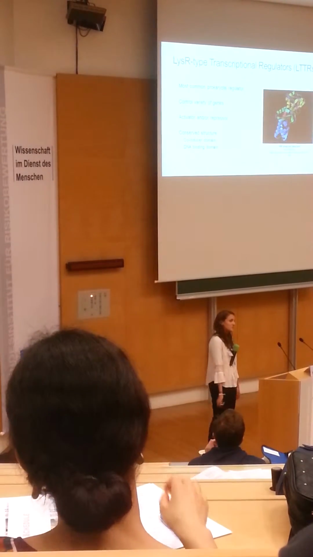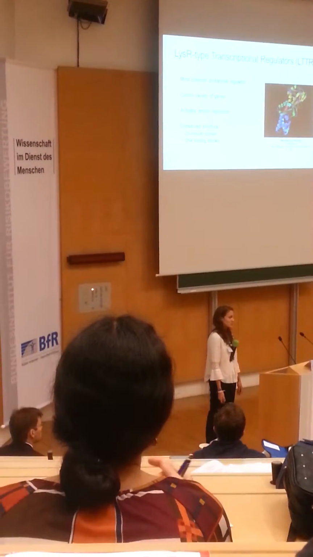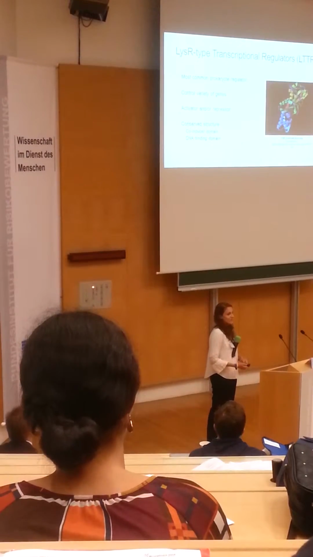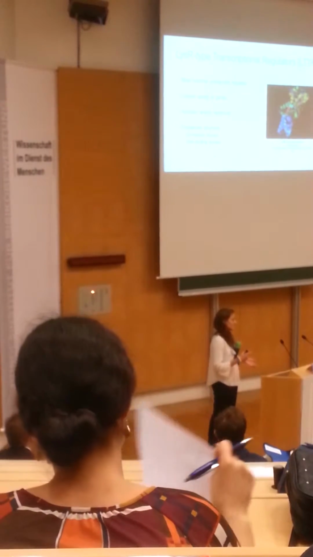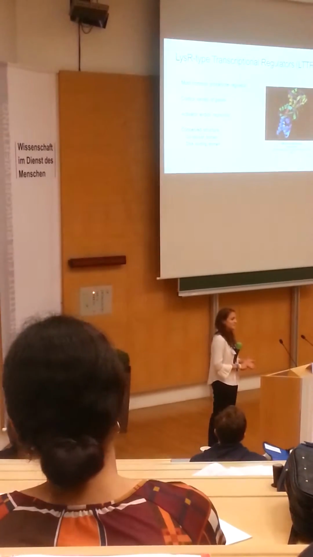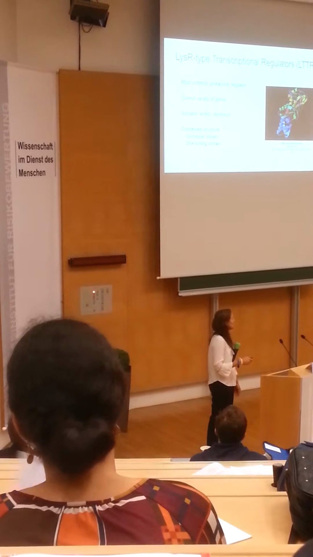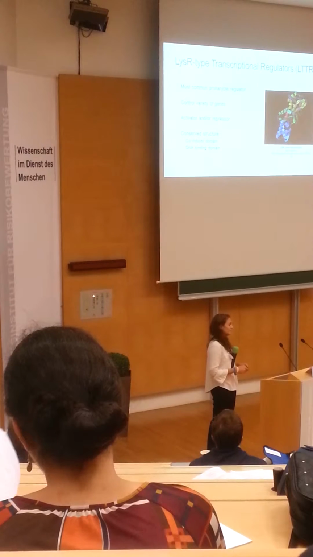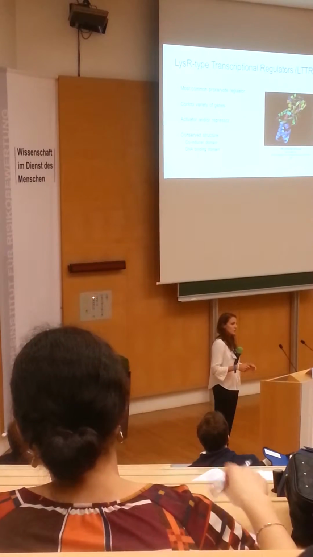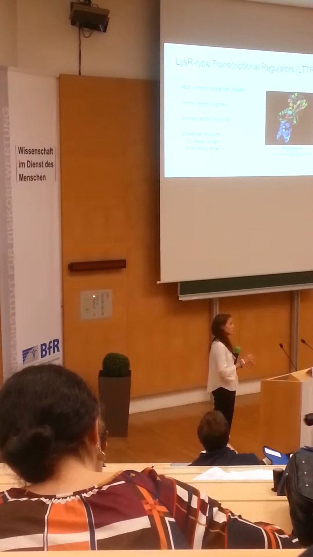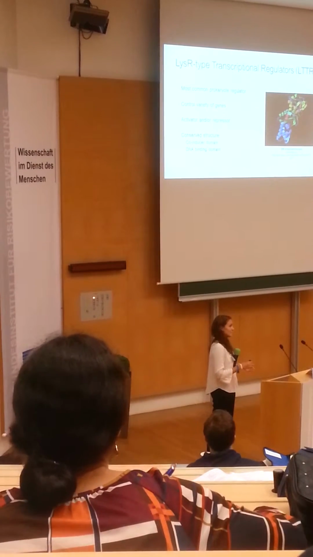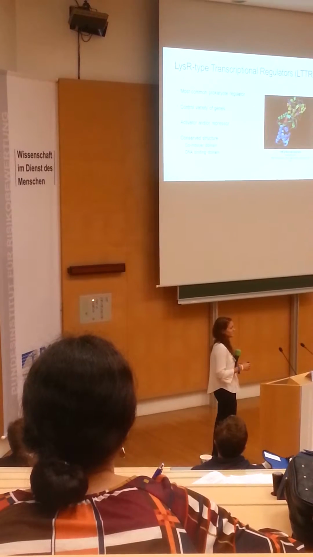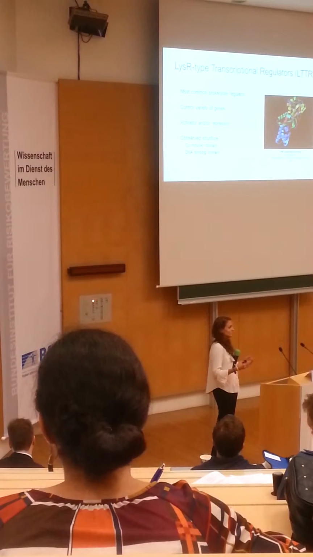So just a brief introduction to this regulator. It's a LysR-type transcriptional regulator, so it's the most common prokaryote regulator, and it controls a variety of genes. So genes involved with virulence, quorum sensing, metabolism, and it can either act by activating or repressing gene transcription. And as a family, these regulators are very conserved in the structure. So they have a C-terminal co-inducer binding domain and then an N-terminal DNA binding domain. And what makes them different from each other is normally the co-inducer binding domain, so what they're actually responding to.